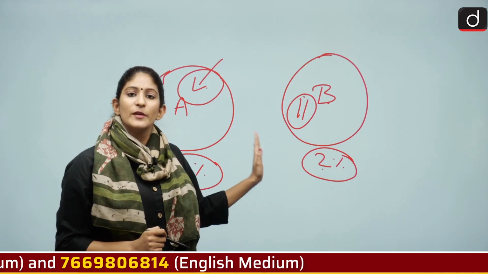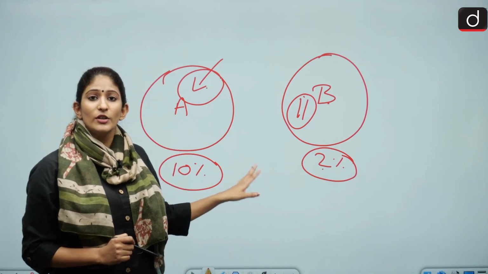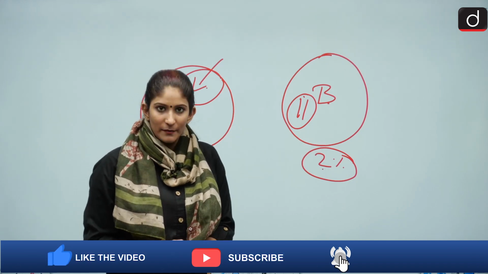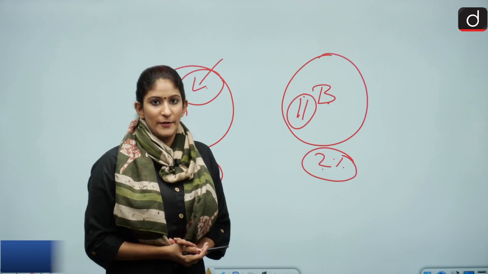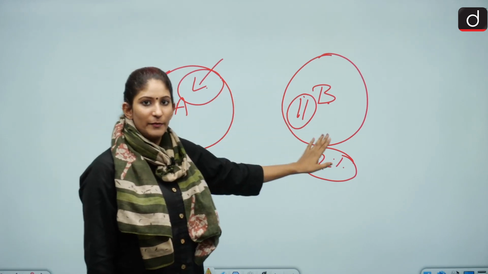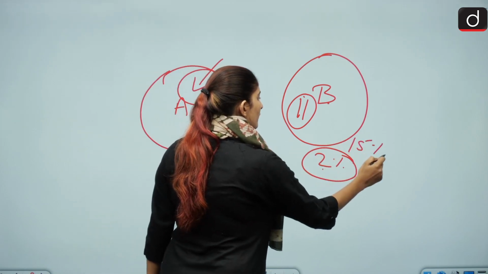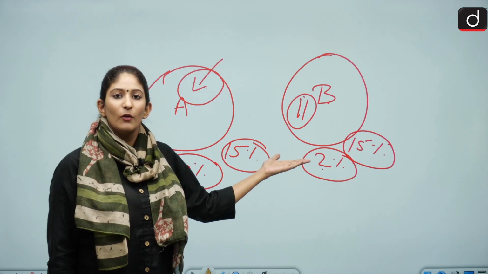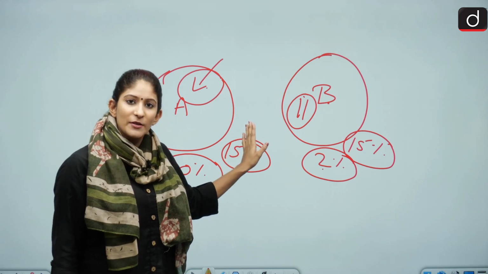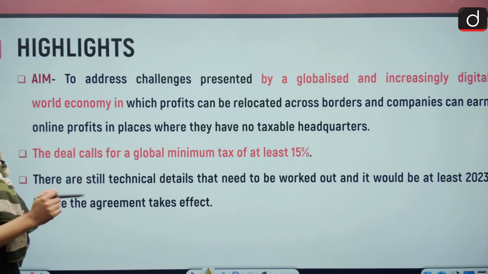Now, country A will be unable to charge any sort of tax from Amazon because the headquarters of Amazon is not in country A but in country B. With the help of global minimum corporate tax, what will happen? There will be a uniform tax rate under which country A and country B both will have a 15% taxation rate. Now what will happen? Now country A can reap the benefits of the revenue generated by Amazon by taxing at this particular rate. Alright, I hope you understood it. Moving on to the next point.